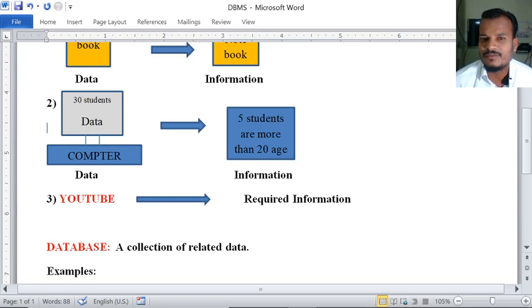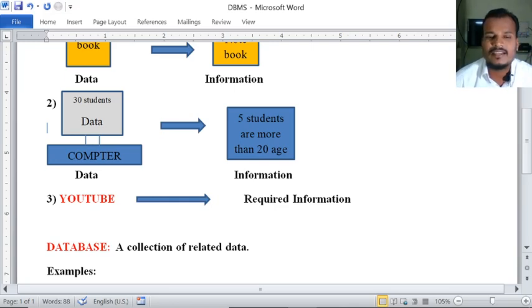Whatever video, image, or speech we want, we just type it in, and from that we see our required information. So the required processed data that we see is called the information. Whatever is useful for us, we call the information. The remaining part we call the data.